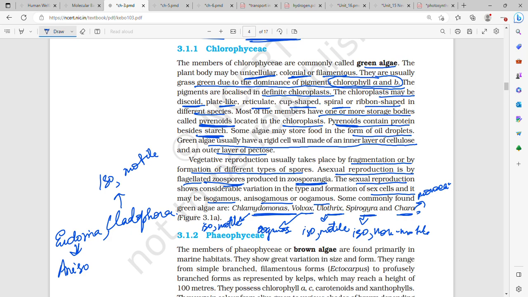Volvox is colonial, whereas Chlamydomonas is unicellular, Chlorella is also unicellular. Ulothrix, Spirogyra and Cladophora are all filamentous algae. Out of these, all three of them are isogamous, but Ulothrix gametes are motile, whereas Spirogyra is isogamous but with non-motile gametes. Then Chara, monoecious.